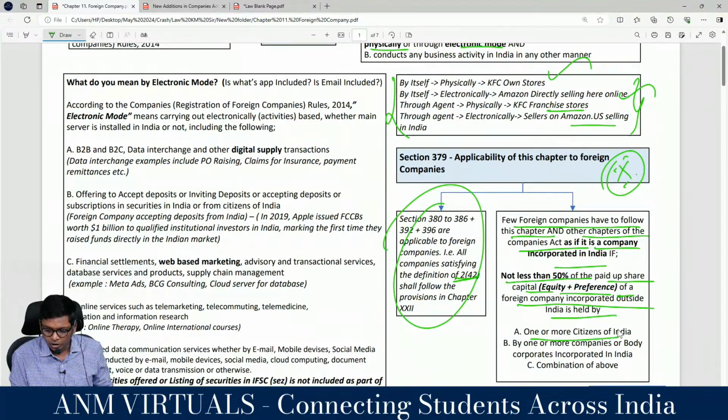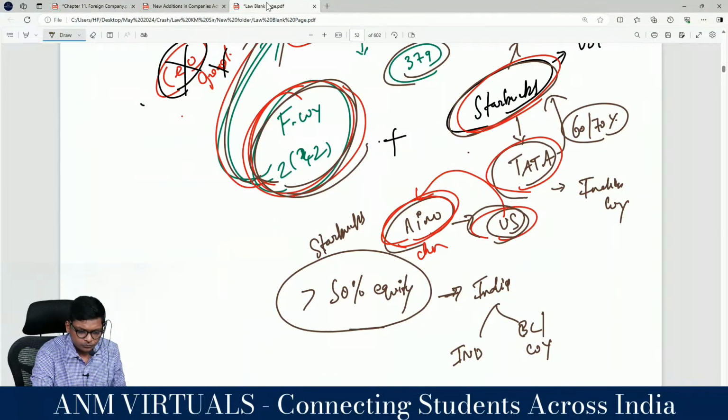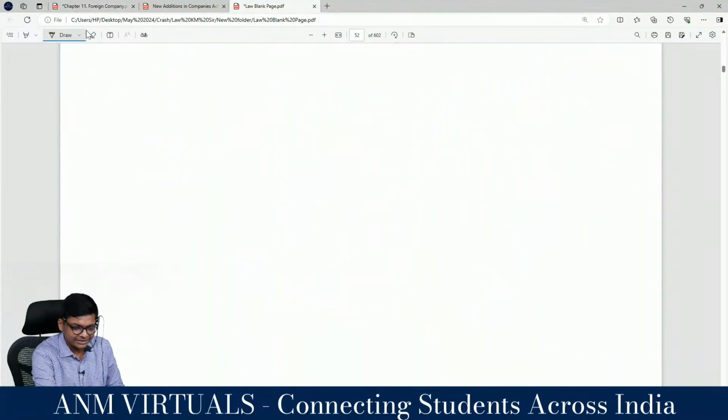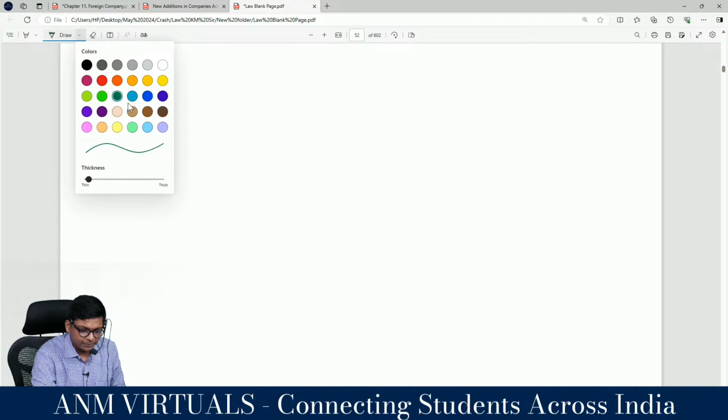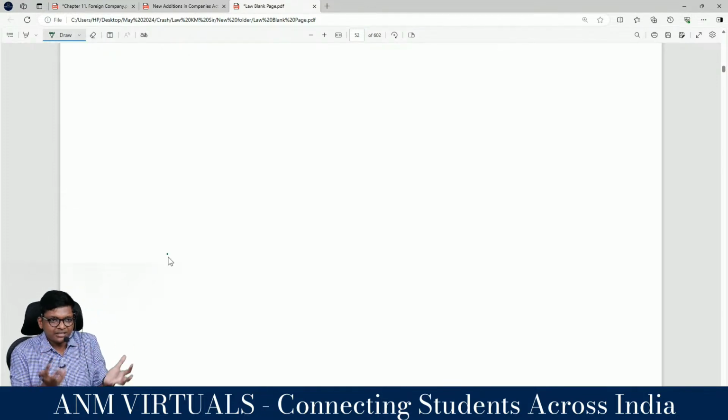Who is that? One or more citizens of India, individuals, one or more companies or body corporate incorporated in India, Tata, Visa, or combination of above. Are you getting it, guys? Then they become an Indian company. Full Companies Act is applicable. Are you getting it? Let me give you some example to understand this. One last example. Can you tell a foreign company where majority stake is with India?